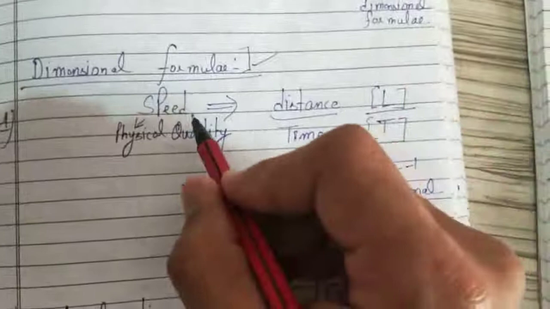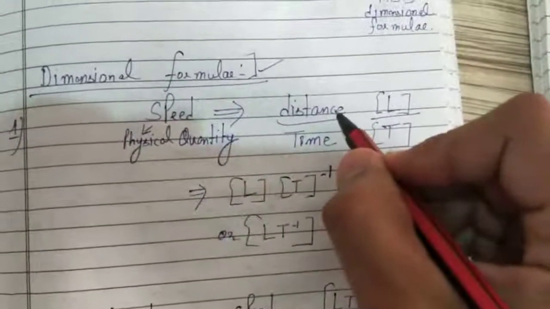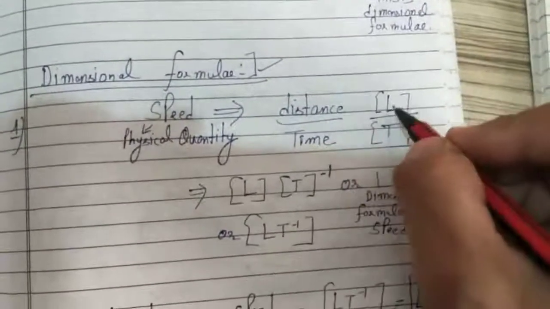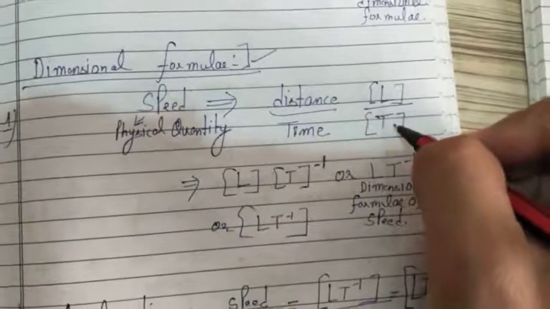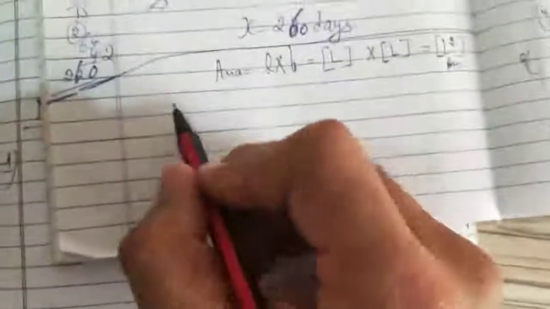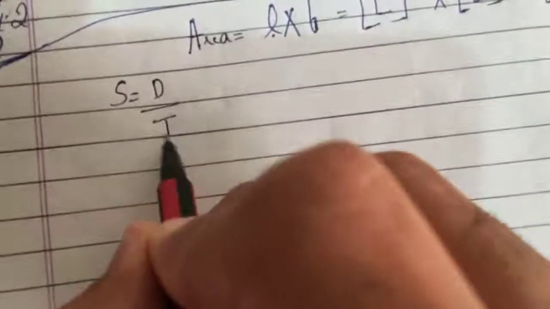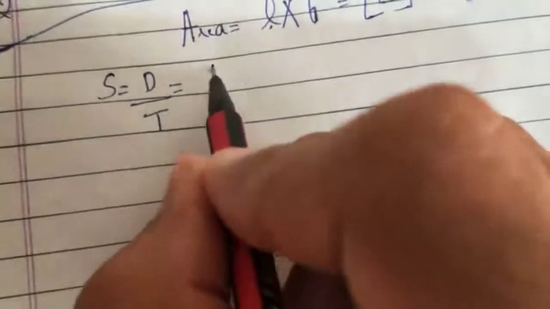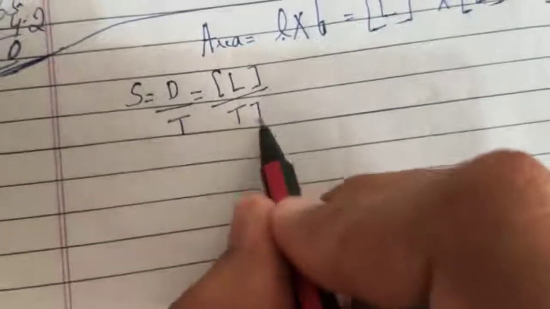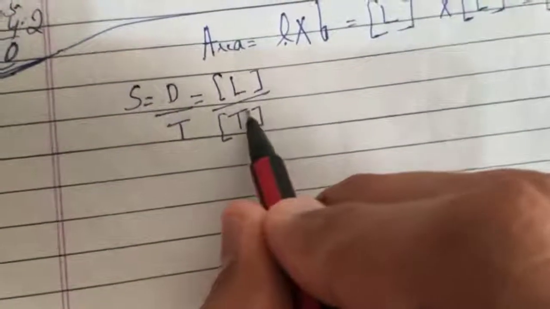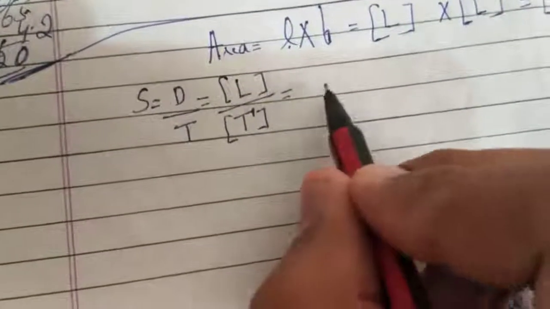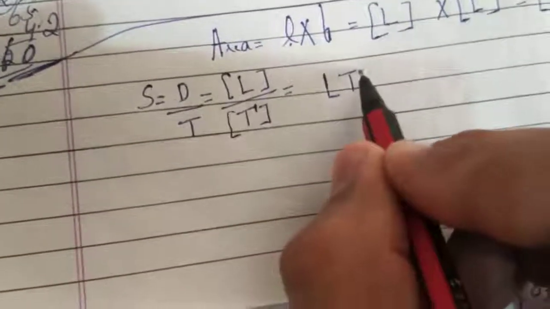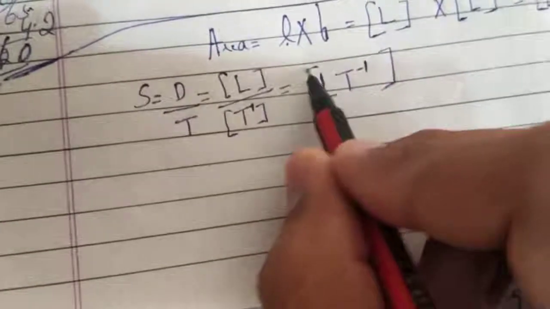So how can we write speed? You know, speed is a physical quantity. Its formula is distance upon time. The dimension of distance is length, and the dimension of time is T. Speed is equal to distance upon time. Distance has a dimension of L, and time has a dimension of T. So T is having plus 1. If it goes upside, it will become minus 1. L T minus 1, and after that you can close the bracket. So this is the dimensional formula of speed.